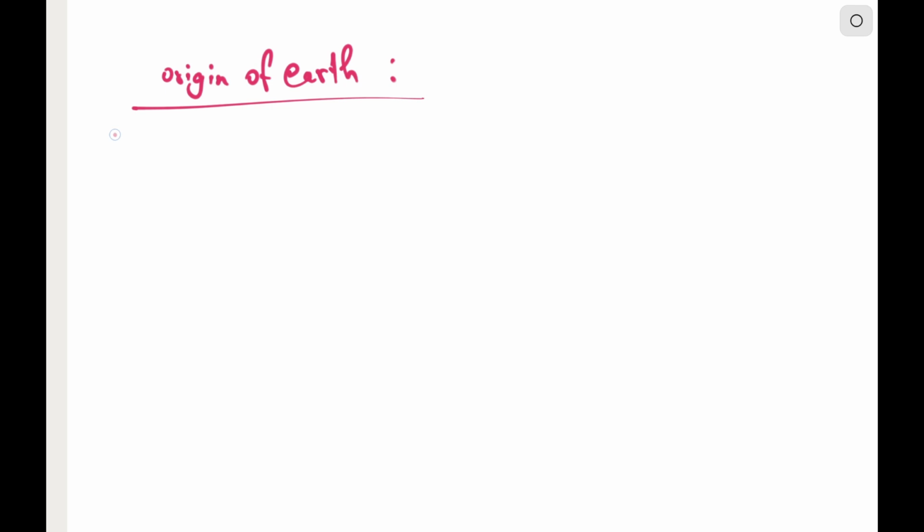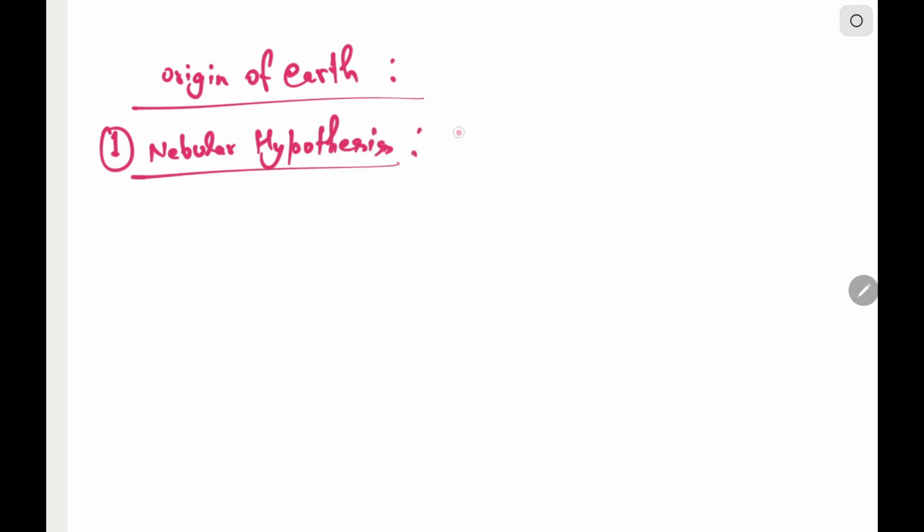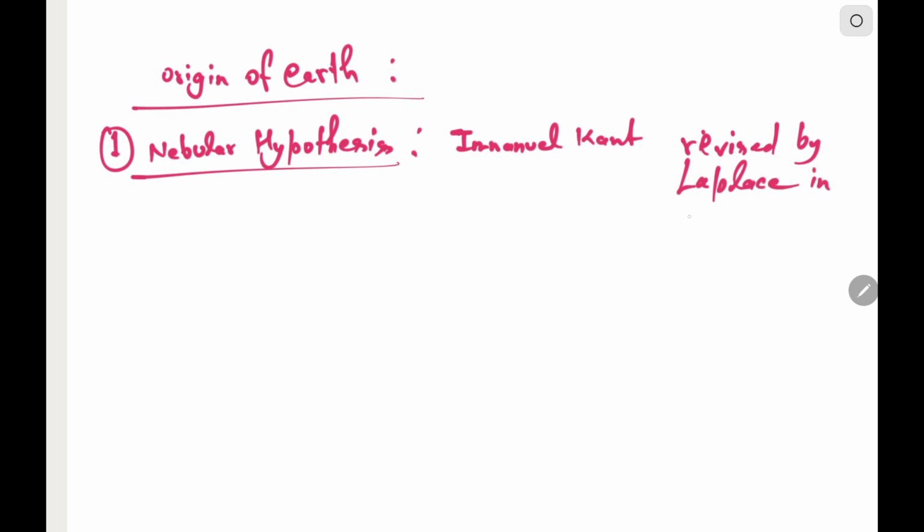Reading the earlier theories, first one being the nebular hypothesis given by Immanuel Kant, and it was later revised by Laplace in 1796.